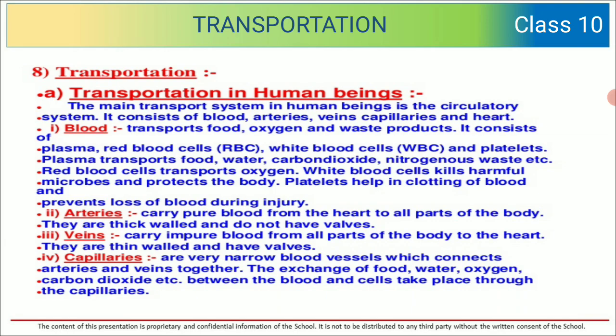Blood transports food, oxygen and waste products. It consists of plasma, red blood cells, white blood cells. Everybody must be aware of RBC and WBC. Red blood cells transport oxygen, while white blood cells kill harmful microbes.